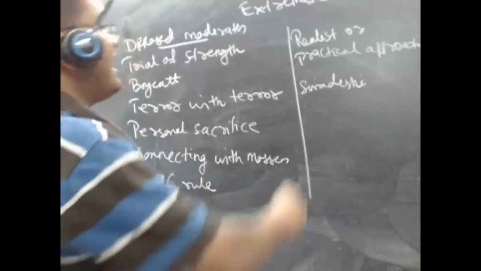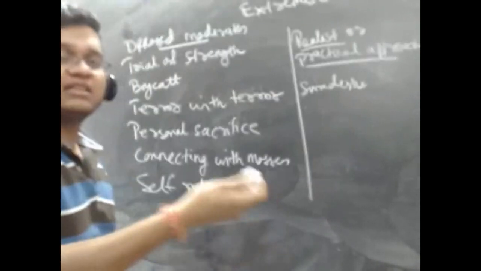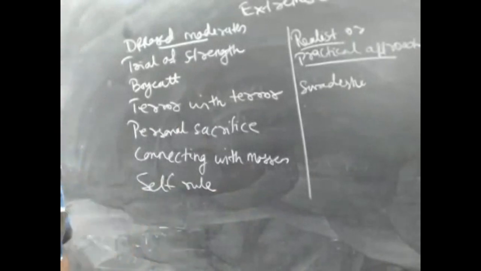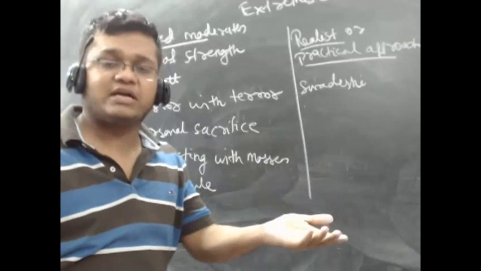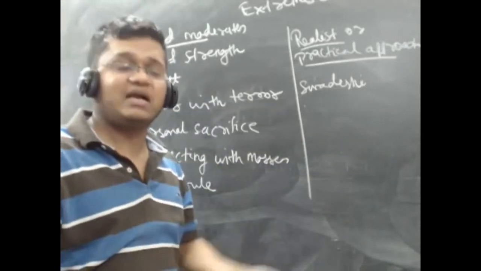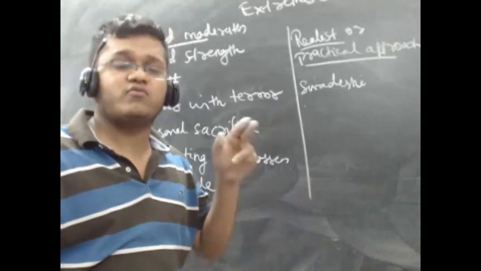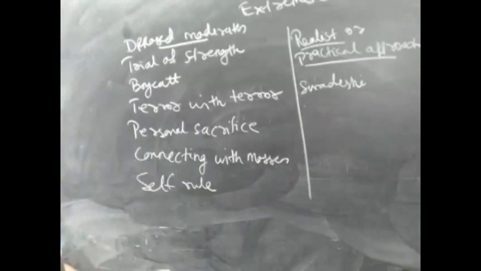So these people had a practical approach. When they saw that the British were inflicting terror and pain, they said we will also reply with that. If they hate us, we also hate them. We do not want their rule. It is a secondary matter how we will govern India, but we will not govern under you, or we will not let you govern. It is we who will govern. You have to go out of my country.